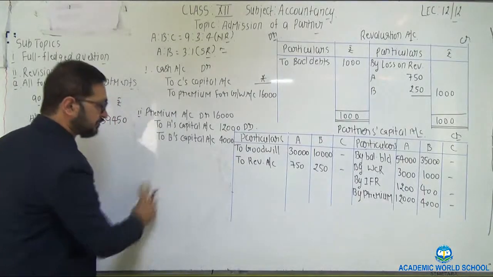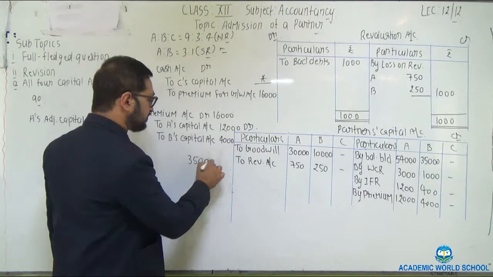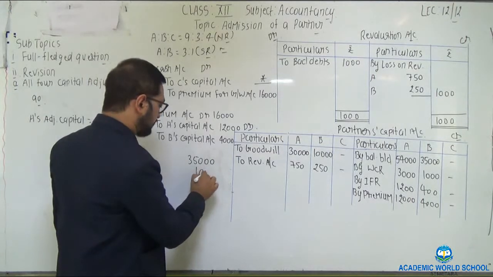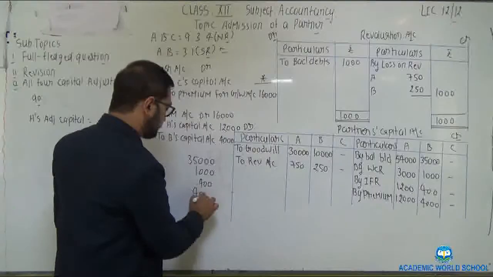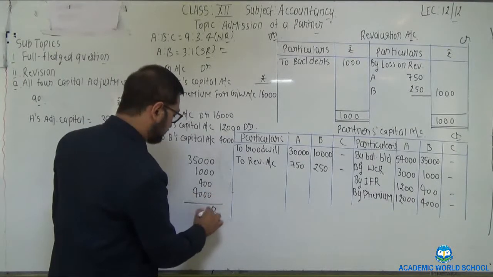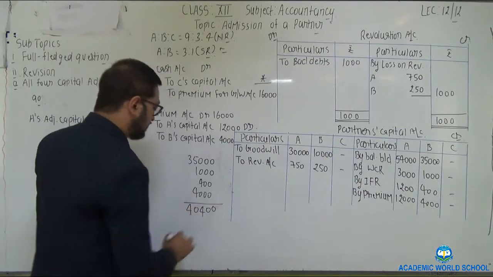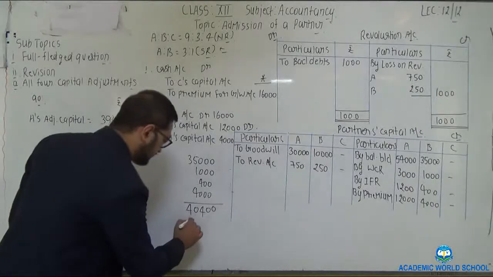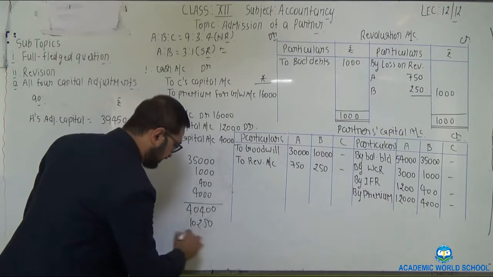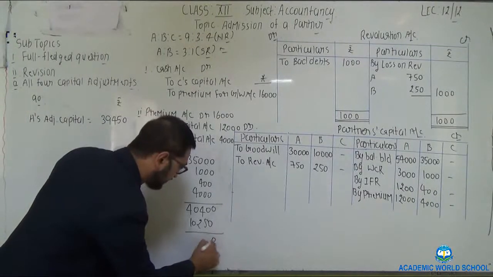After that, calculate the adjusted capital of B. 35,000 plus 1,000 plus 400 plus 4,000. 40,400 is the total of credit side, minus 10,250. 10,000 plus 250, 10,250.